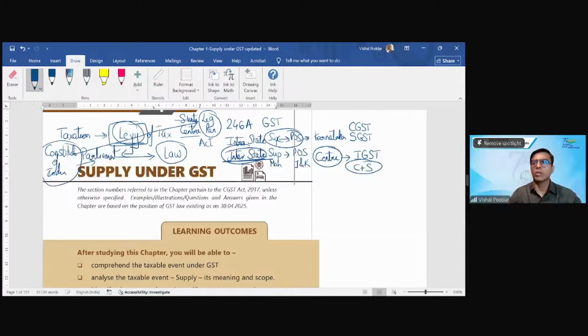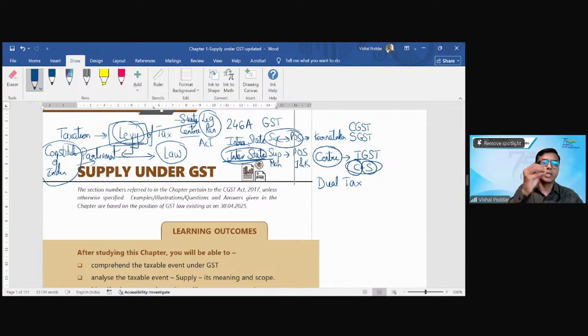Now, when the transaction is interstate, what is interesting is that it is made up of both components, because GST is a dual tax. Remember this. We have heard all these jargons, one nation, one tax, etc. That is okay. But technically, legally, GST is a dual tax.